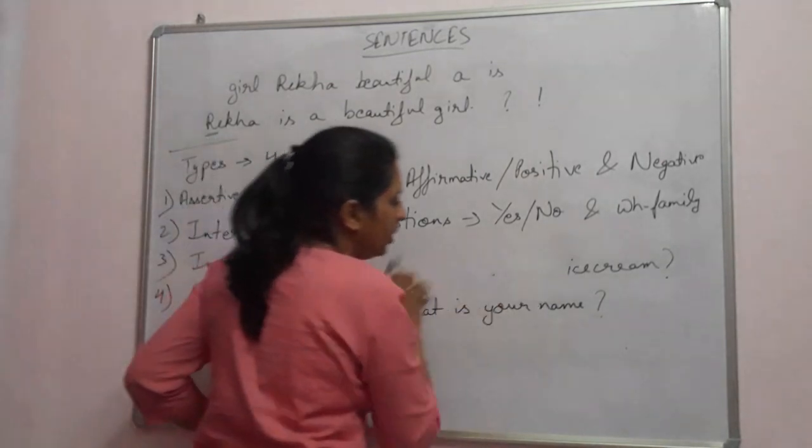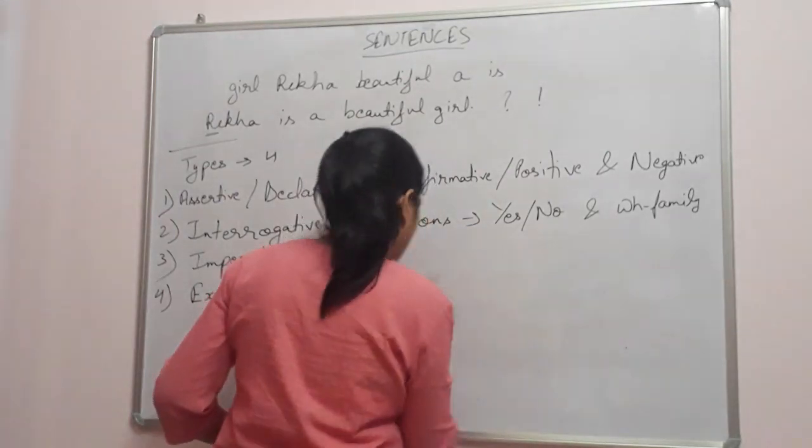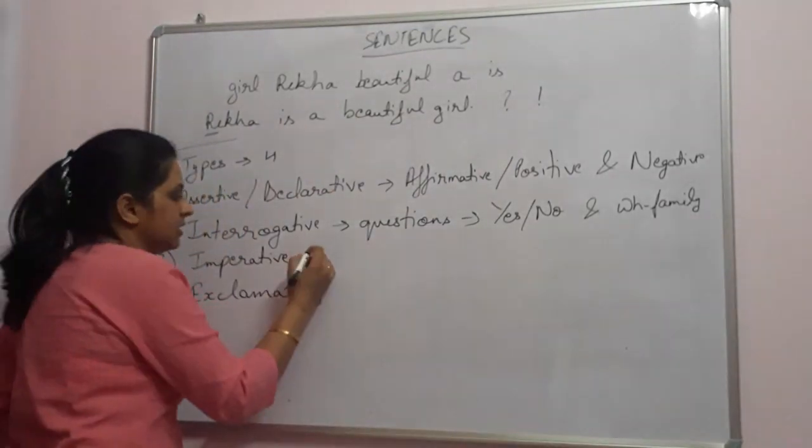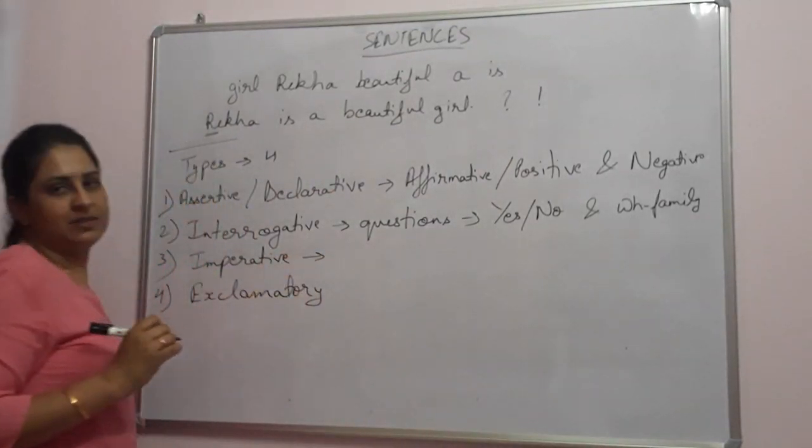Let's come to the third one, that is imperative sentences. What are imperative sentences?